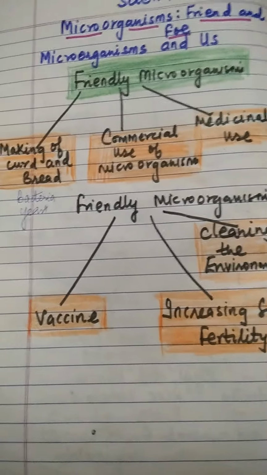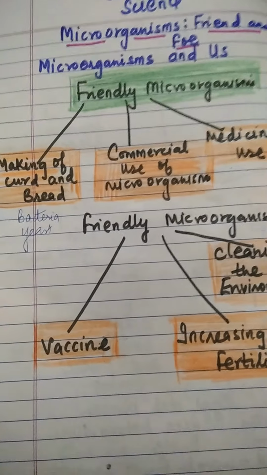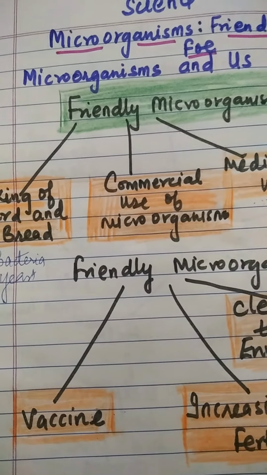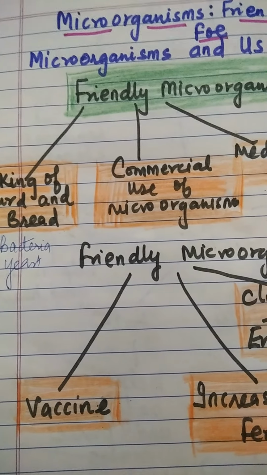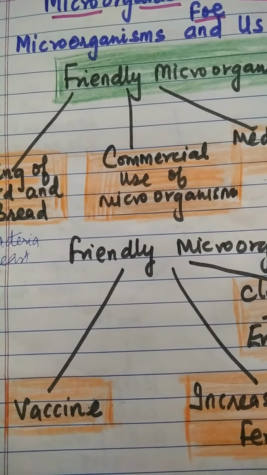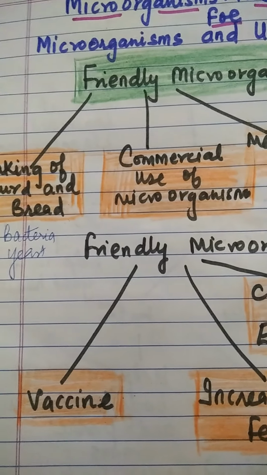Then afterwards, commercial use of microorganisms. Commercial use means microorganisms are used for large-scale production of alcohol, wine and acetic acid. Acetic acid is vinegar.